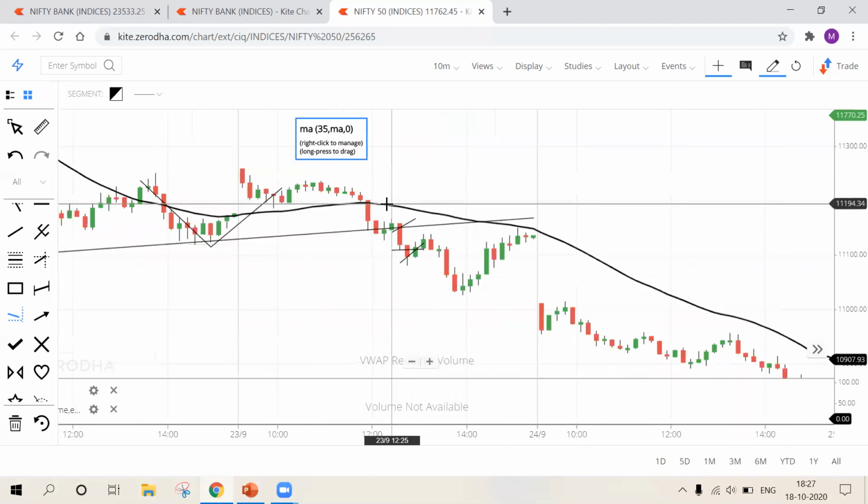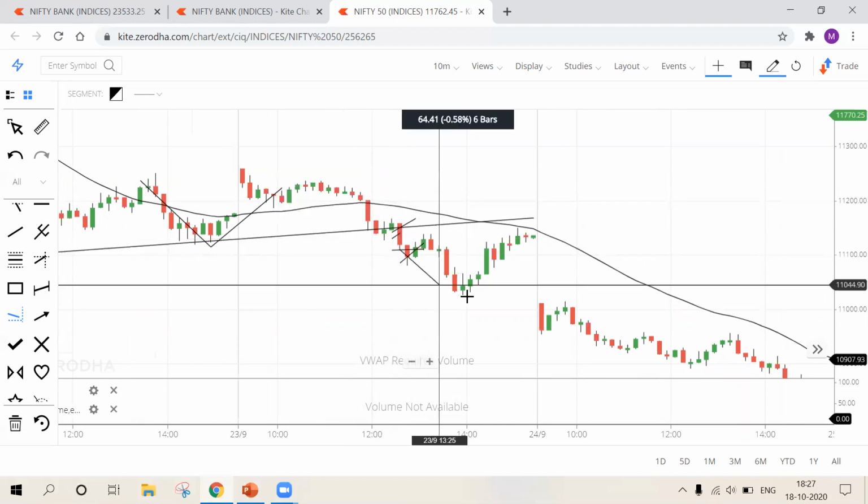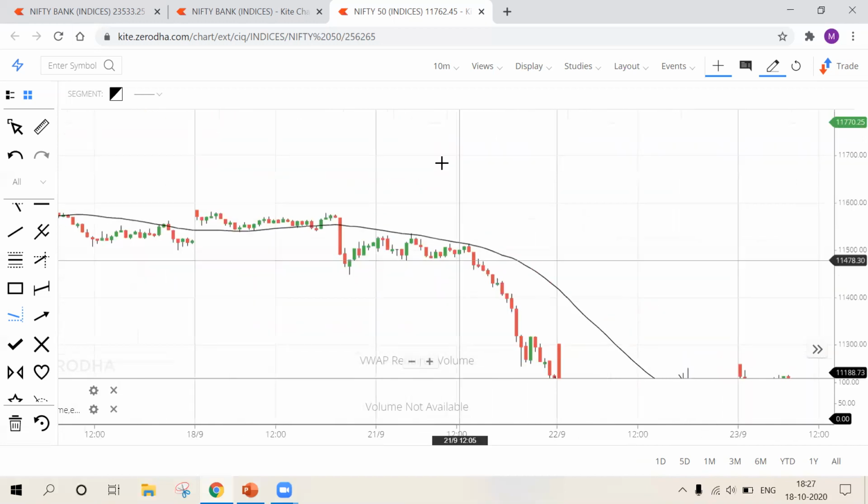And third confirmation is moving average. 35 moving average is asking me to go for a sell. Okay. So I'll short there. I'll short there at lower low formation. All these are my profits. Okay. So it's that simple.